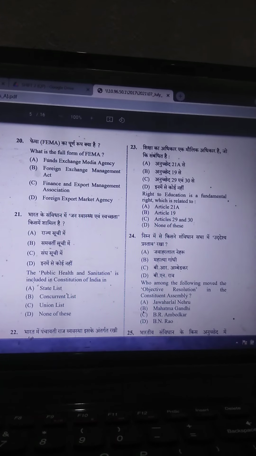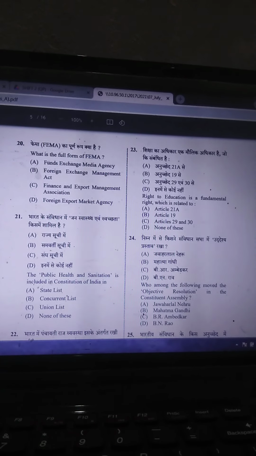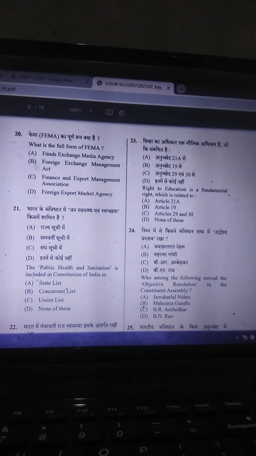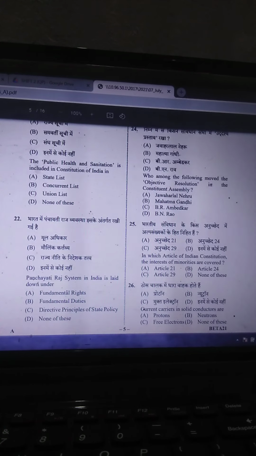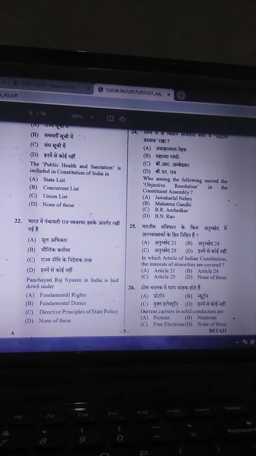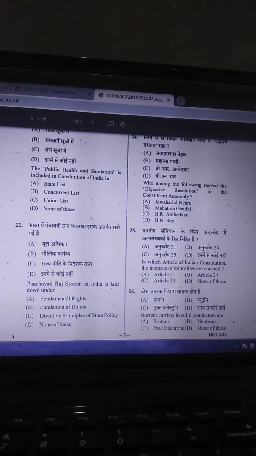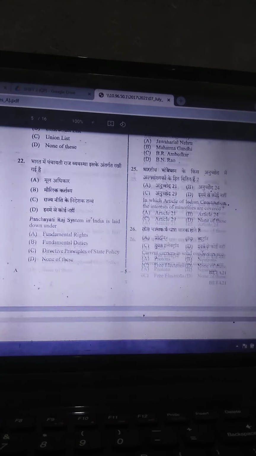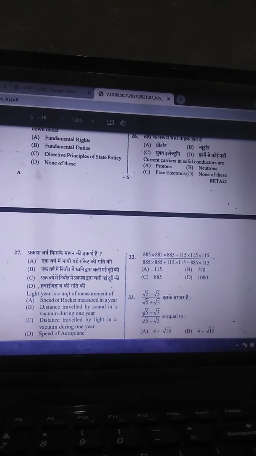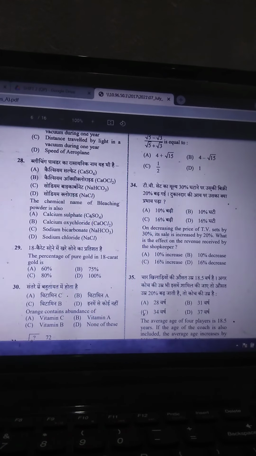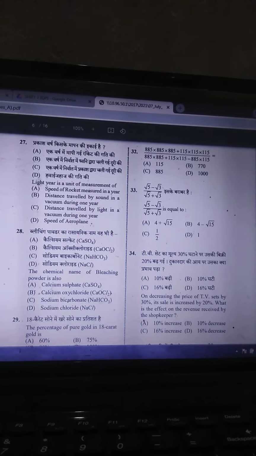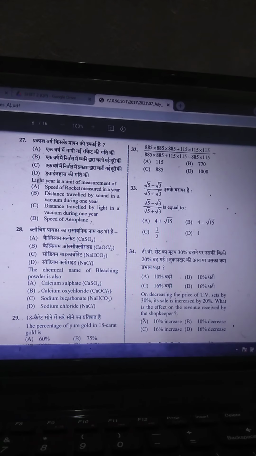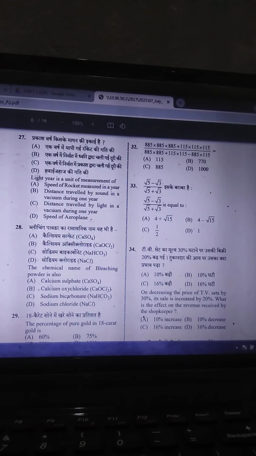Next question, the public health and sanitation is included in the Constitution of India in the state list. Next question, Panchayati Raj system in India is laid down under the directive principles of state policy. Next question, light year is a unit of measurement of distance traveled by light in a vacuum during 1 year. So the correct answer is this.